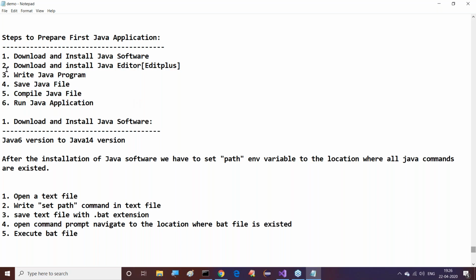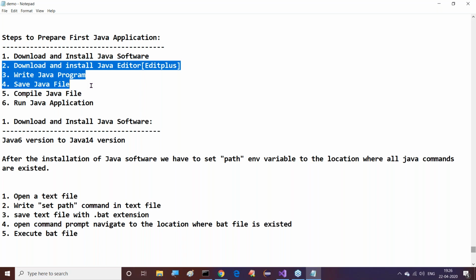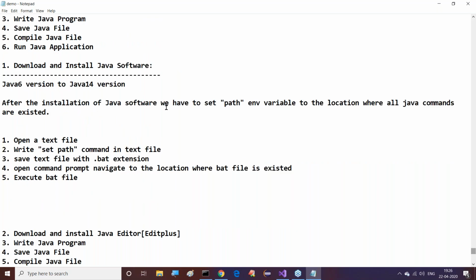And tomorrow, at most, we will go up to which one? Download and install Java software, almost all. Tomorrow, at most, I'm going to complete up to these three steps. Then after that, one day is sufficient to complete the remaining parts. Okay guys, today I'm going to complete this session. We only completed download and install Java software, and the remaining parts we have not done. Tomorrow we'll see the remaining part.